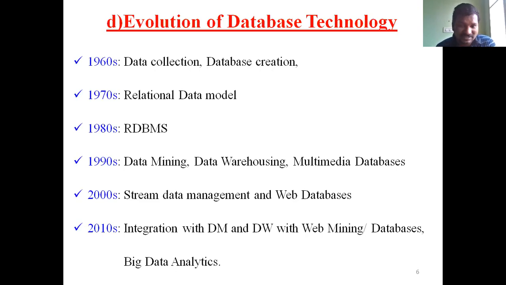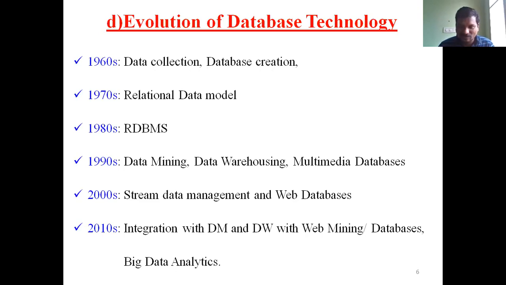In the 1970s there is the relational data model, which eliminates some duplication of data. In the 1980s, RDBMS, relational database management system concepts came. And then in the 1990s, data mining, data warehousing, and multimedia databases are there. Data mining is extraction of data.